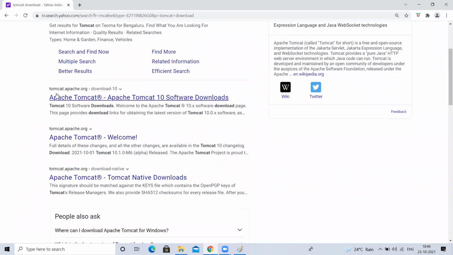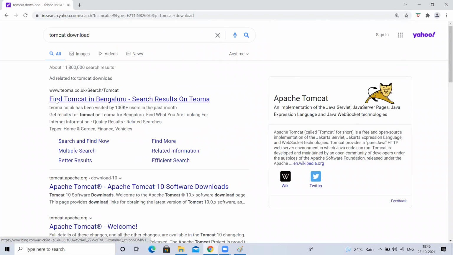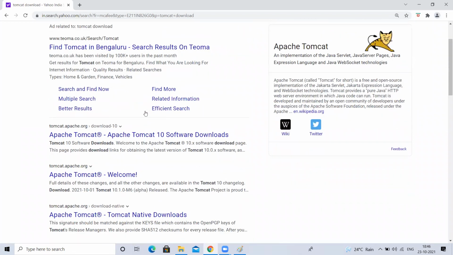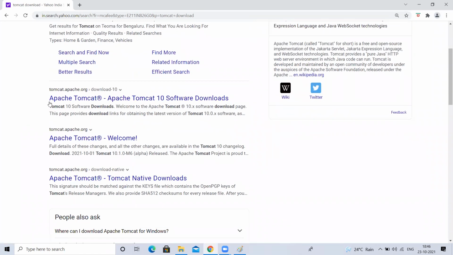Now I'm going to download. Don't go for such sites, something showing Tomcat in Bangalore. What is Tom? A cat of Tom's is called Tomcat, not like that. This is software from Apache, and this Tomcat is also from Apache. So who is the vendor of Maven?